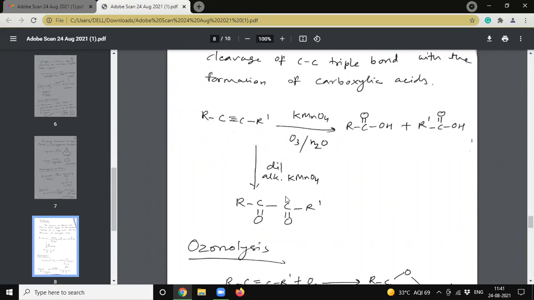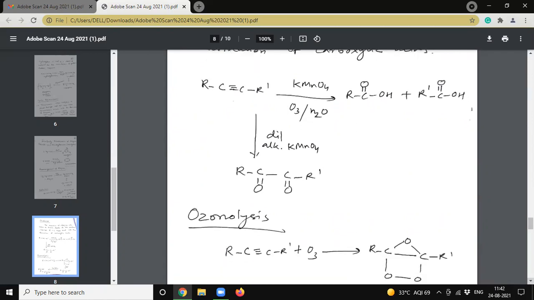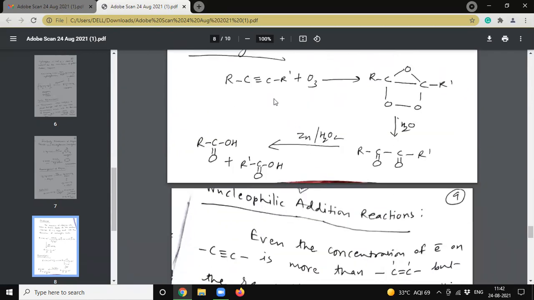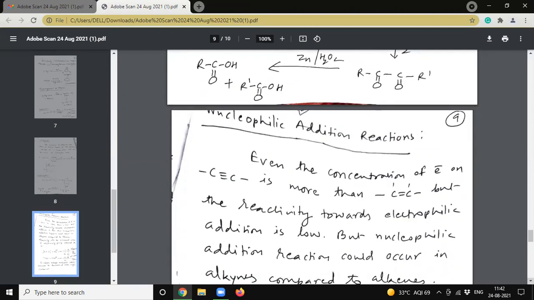See here, it will give us carboxylic acid. Ozonolysis: with ozone, it gives triozonide, and then diketone, and on hydrolysis it will give the corresponding acids.